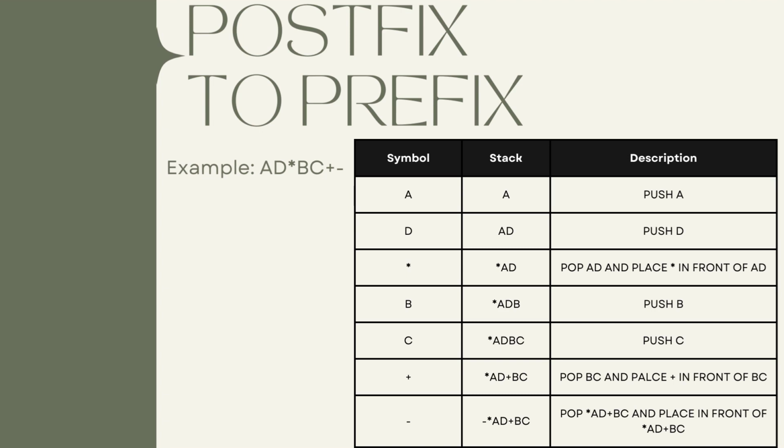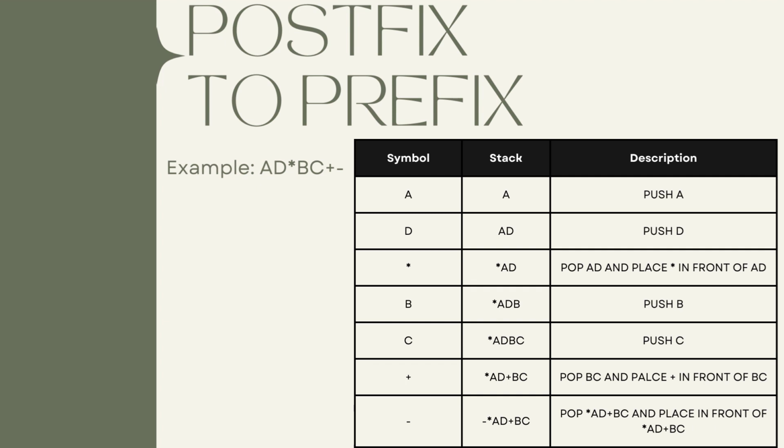Now you can see the example is the same as the previous process, which is AD times BC plus minus. First of all, we scan the symbols from left to right. First is A, again push A, and D, okay, push D. Now you see there's an operator, the multiplication operator.